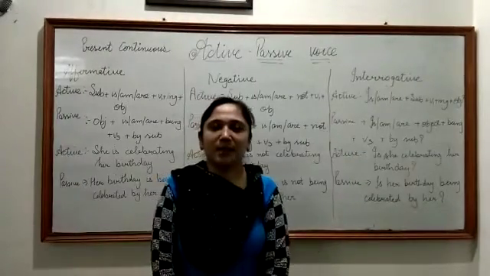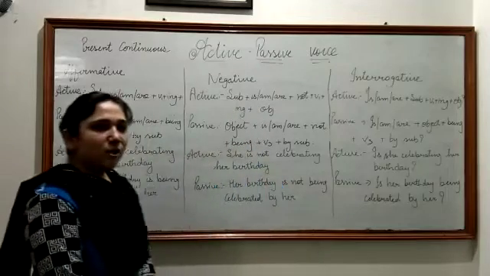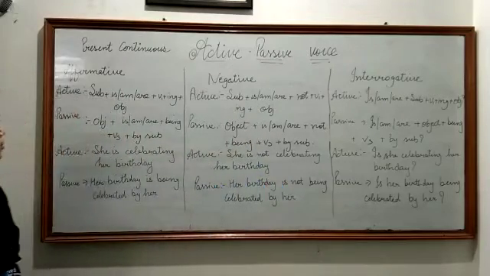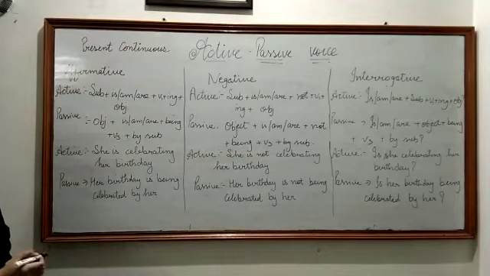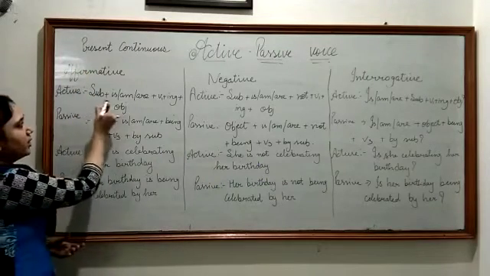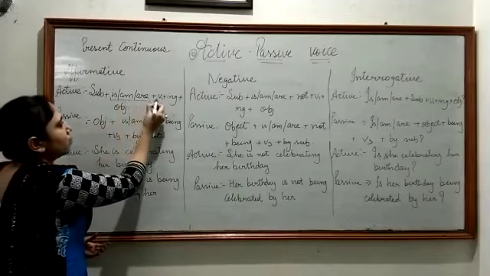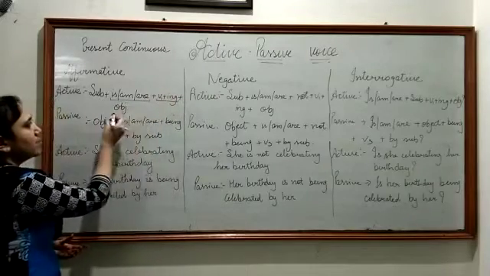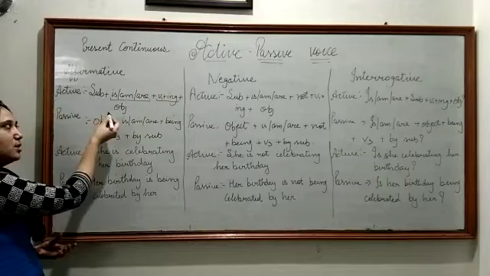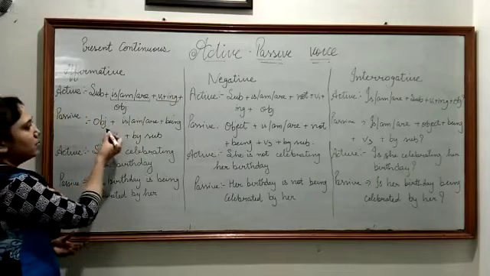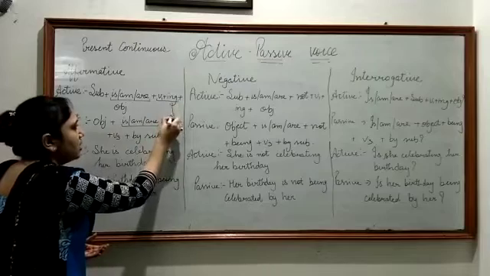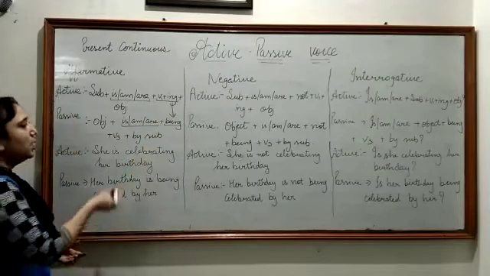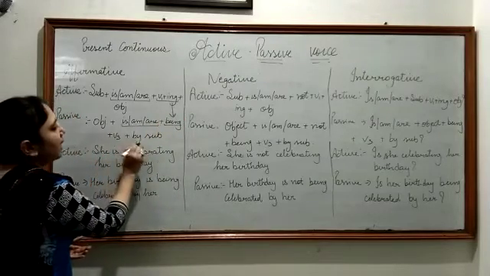So the next type that we are going to discuss is present continuous tense. First of all we are going to discuss affirmative form. In affirmative active sentence, we have subject plus is/am/are plus V1 plus ing plus object. And when we convert this sentence into passive, it is object plus is/am/are plus being, means this ing changes into being, plus V3 plus by subject.